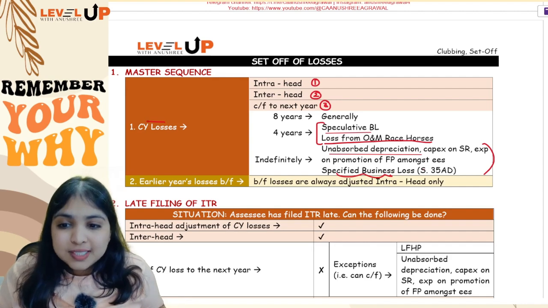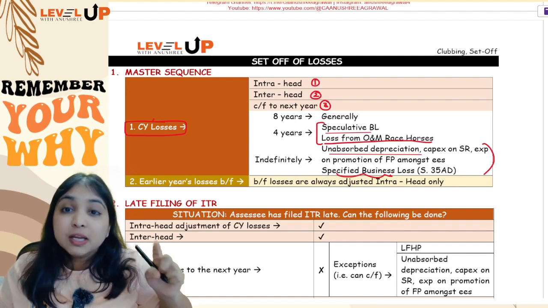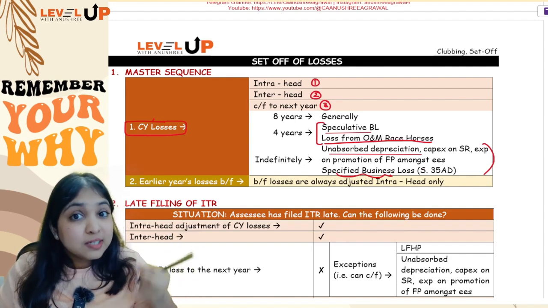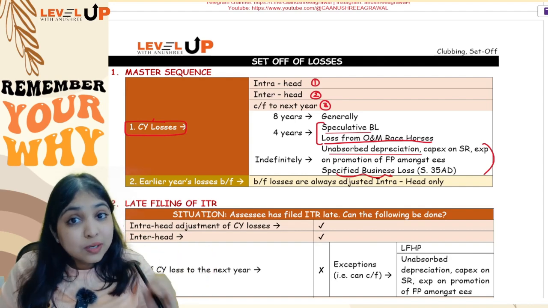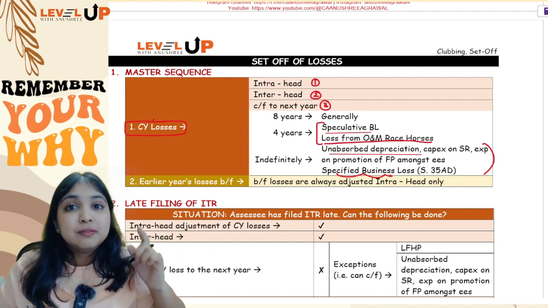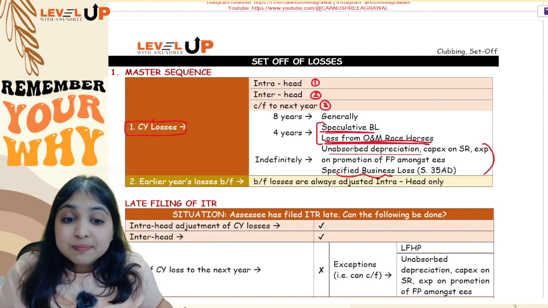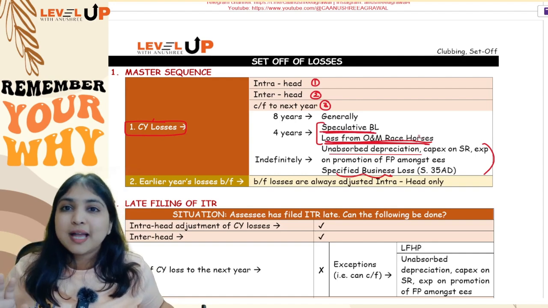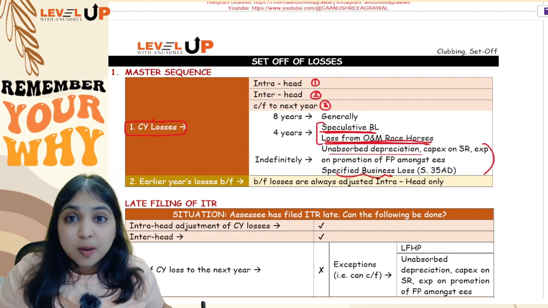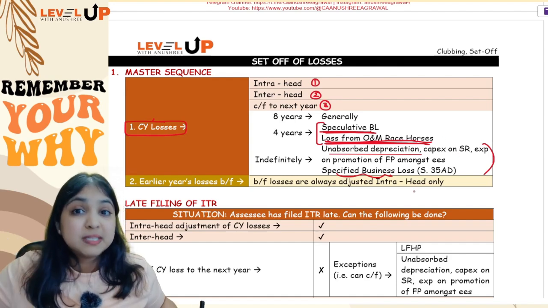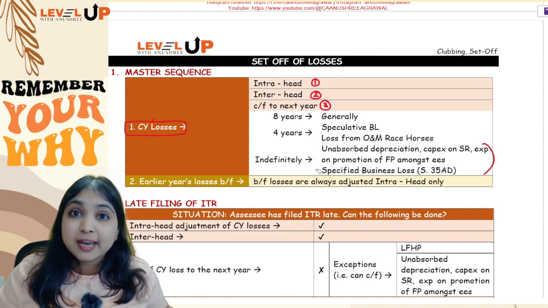Okay, so you will always handle current year losses first, and for current year losses also, first you will try intra-head. If intra-head is not possible, only then you will try inter-head. If inter-head is also not possible, you will carry forward the loss, totally for 8 years. But if it is loss from owning and maintaining racehorses, or if it is speculative business loss, these two losses you will carry forward for only 4 years. And in case you have any unabsorbed depreciation or loss from specified business where you're claiming 35AD, these two you can carry forward forever, indefinitely.